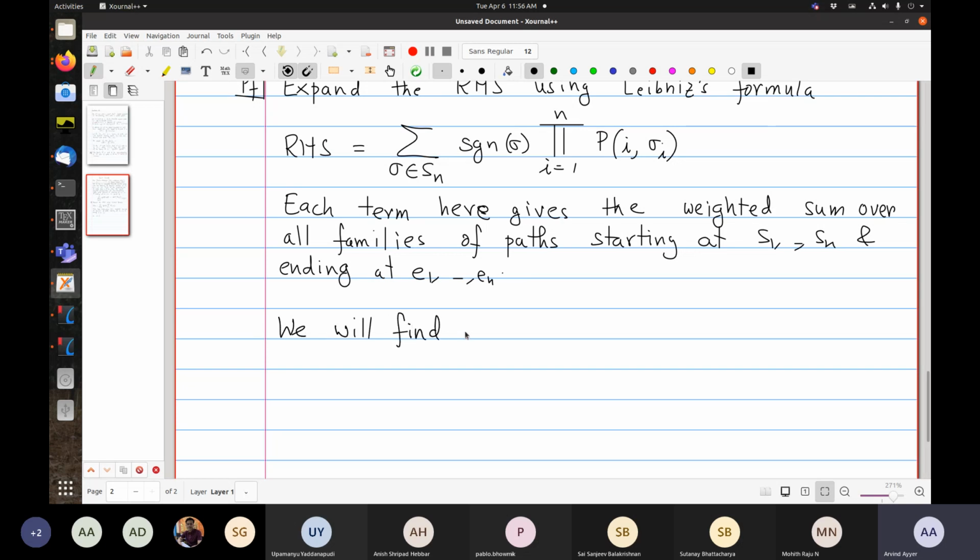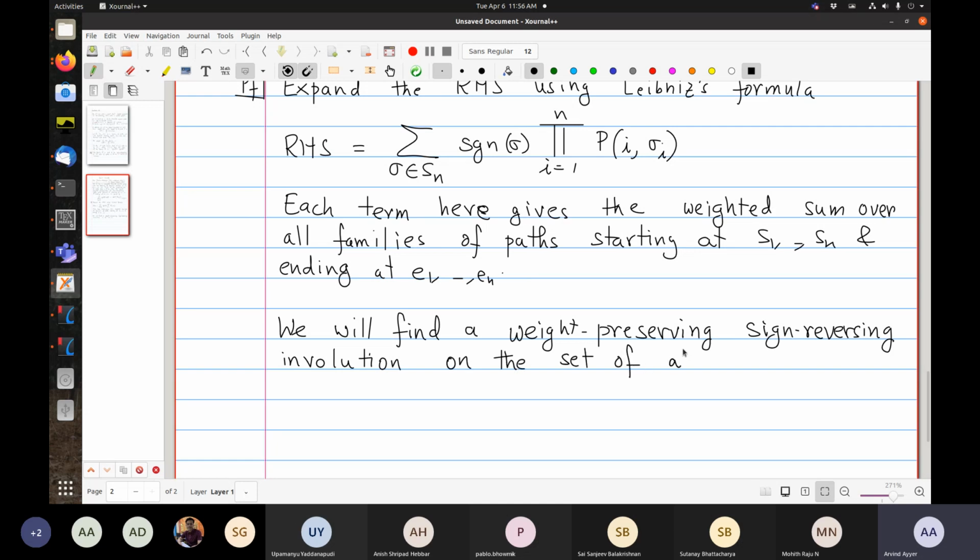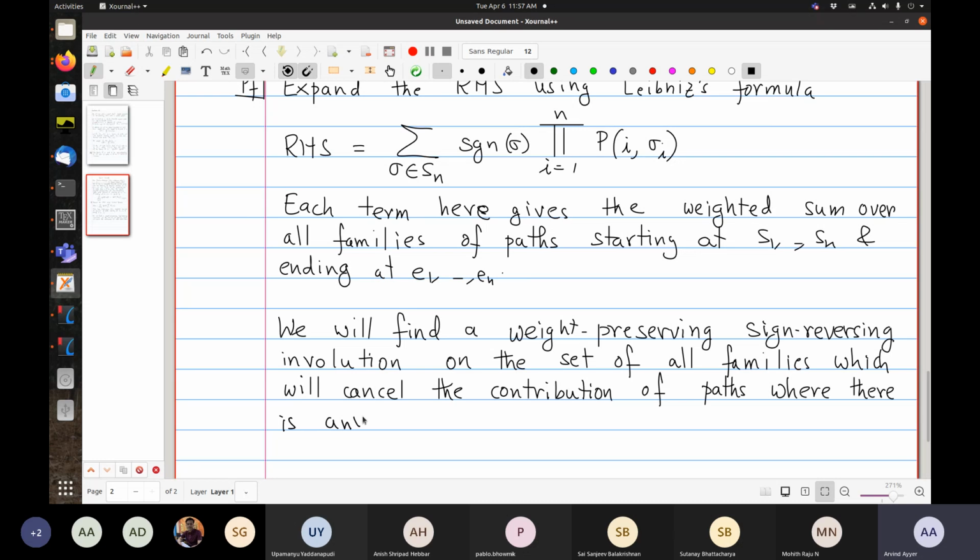We will find a weight preserving but sign reversing involution on the set of all families which will cancel the contribution of paths where there is any intersection.